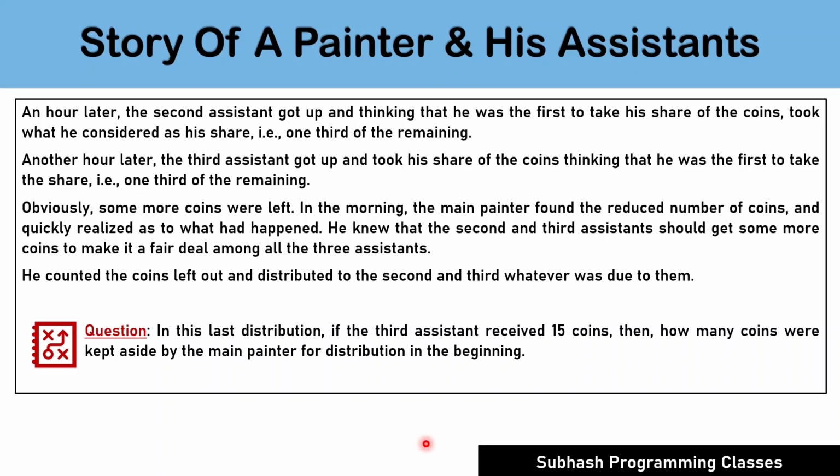Now, the question goes like this. In this last distribution, if the third assistant received 15 coins, then how many coins were kept aside by the main painter for distribution in the beginning? Hope you understood the question very well. If not, read the question once again before proceeding to the next slide.